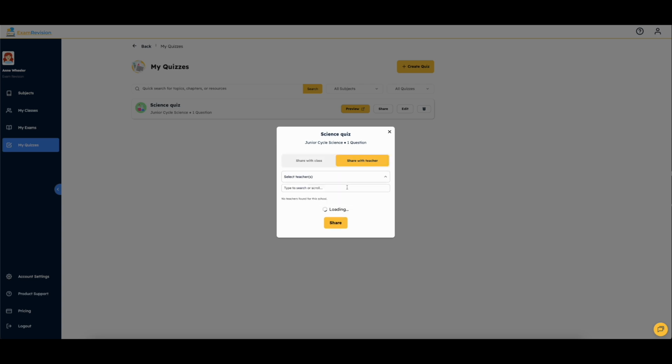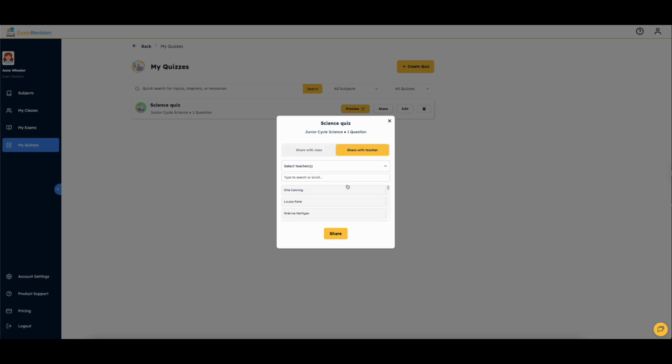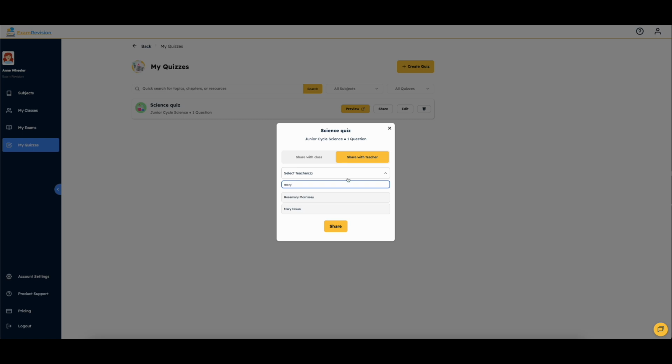You can scroll down through all of the teachers within your school, or you can type their name. You can select multiple teachers to share the quiz with. Once you click Share, the teacher will receive the quiz into their account.